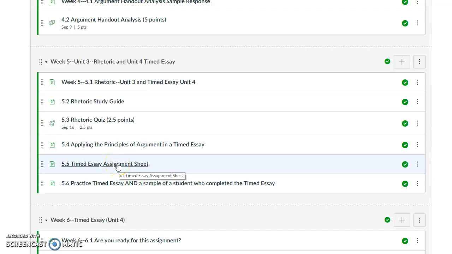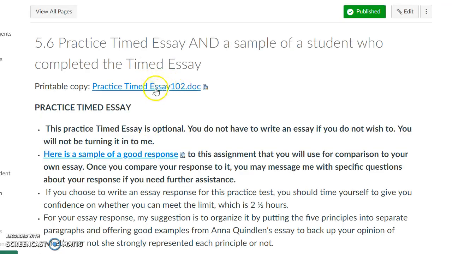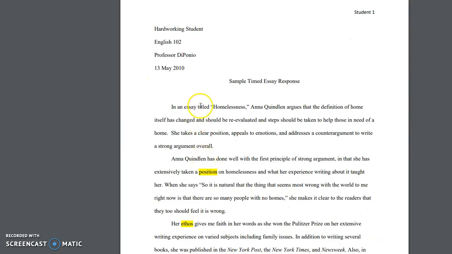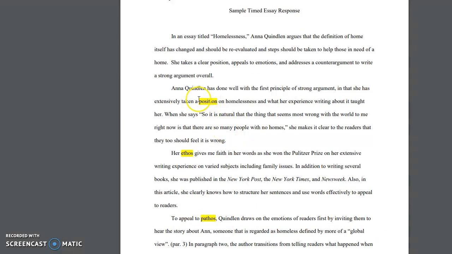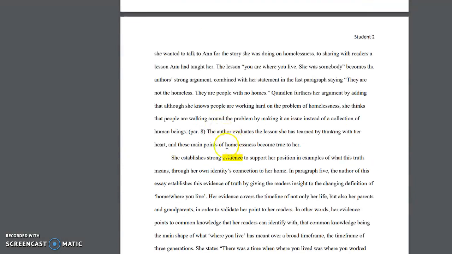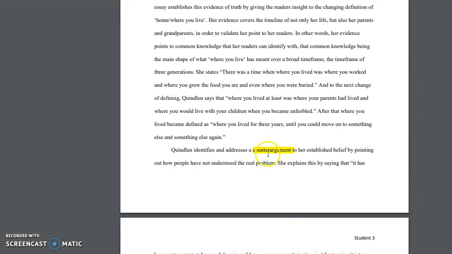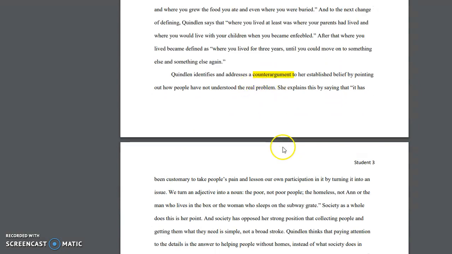There's the assignment sheet here that explains what you have to do, and then there is a practice sample essay that you could practice with. You write your response based on what the article is in this practice essay, and then you can compare it to what this student wrote in their response, and that they have a strong response by focusing on discussing where the position was taken, what the ethos of the author is, what kind of appeals to pathos. And I've highlighted them here for you because you really should focus on writing your essay the same way, using the principles as the main ideas in each paragraph.